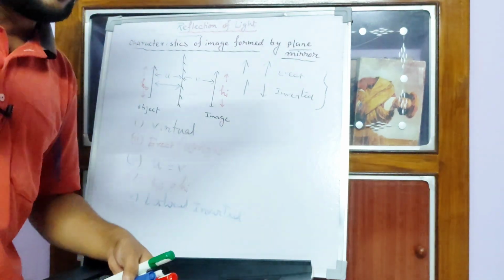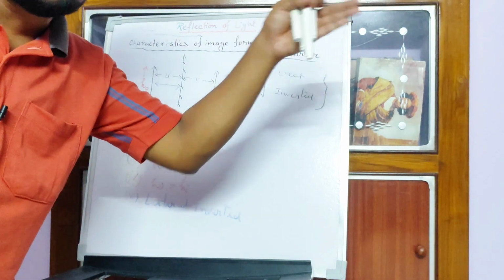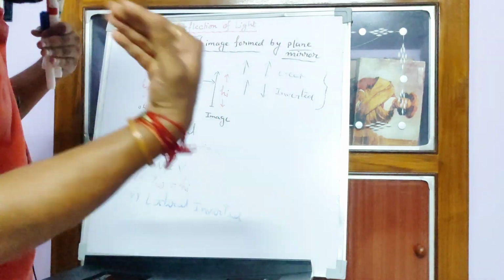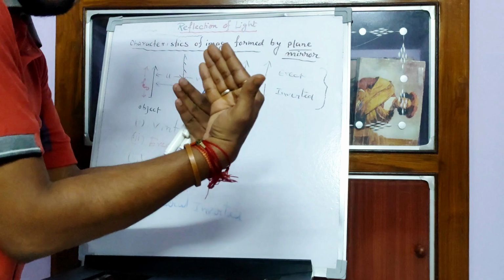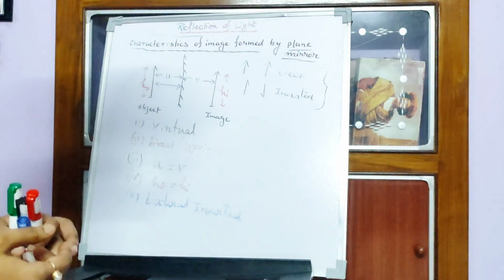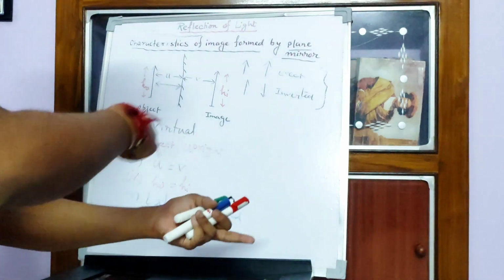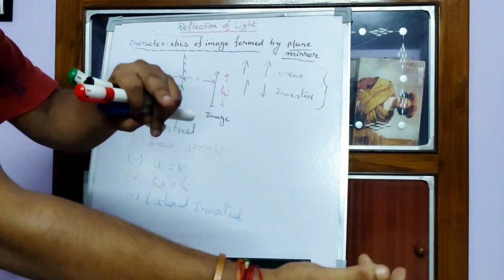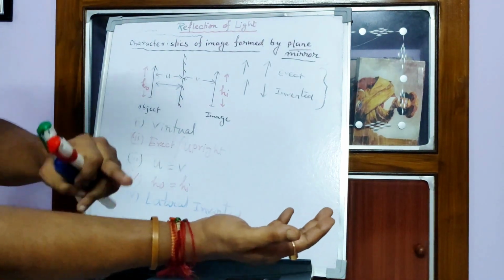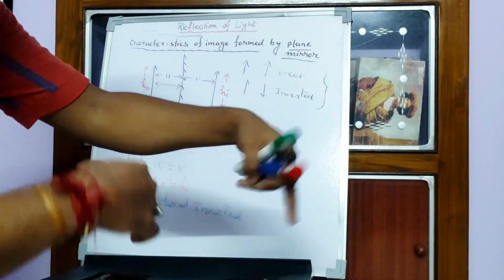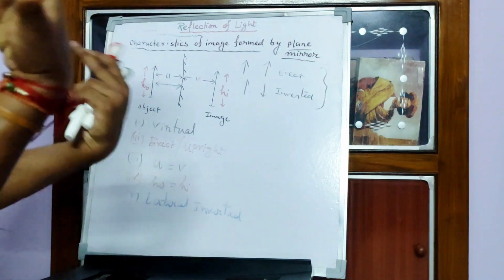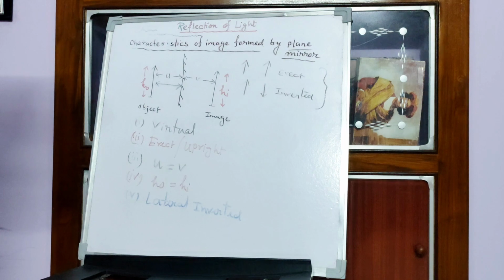You can see your image is raising his left hand. So that means right and left side inversion. That is called lateral inversion. Means right hand becomes left hand and left hand becomes right hand. That means in your object right hand, image left hand, opposite, that is side by side inversion called lateral inversion, right?